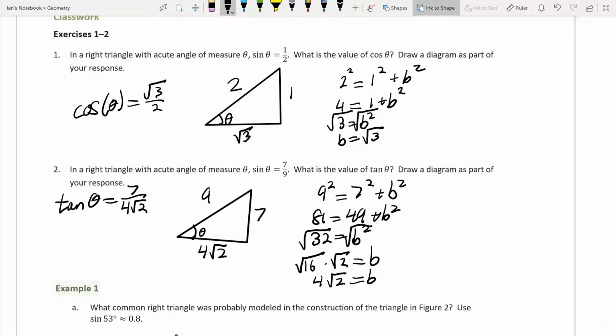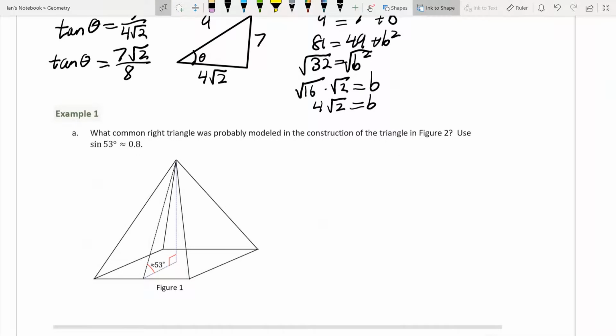Now, we may not have to rationalize, but let's rationalize this. Let's multiply the top and bottom by the square root of 2. So we get 7 root 2 over 8. And that's our tangent of theta. Both of these, I'll accept either one on a test. Both of these are going to be right answers. So we have 7 over 4 square root of 2, or 7 square root 2 over 8. Now, these are going to be the exact same thing when you put them into decimals. I'm just making it a little bit easier on us.